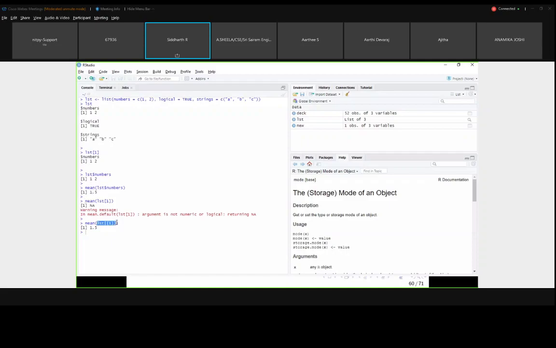In the morning we saw the double bracket, right? Now you see the importance of the double bracket here. If you give the single bracket of 1, you won't get the exact output you want. So you have to use the double bracket to correctly pinpoint the exact data in the list. List of 1 is actually a list, but list of double bracket 1 is actually the content, the raw data. That is the major difference between the single bracket and the double bracket.